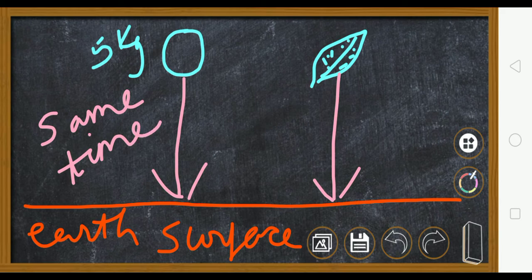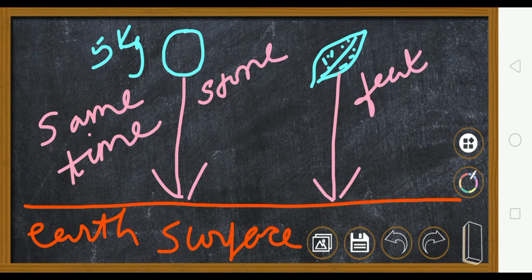The stone and the feather both should reach the ground at the same time. But actually, if you go to the terrace and throw a stone and a feather, are they going to reach at the same time? No.